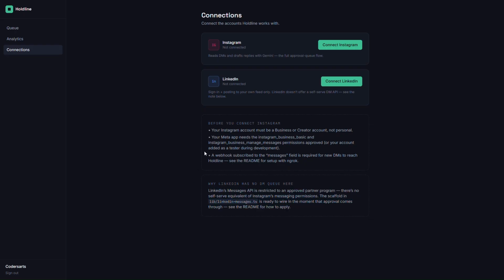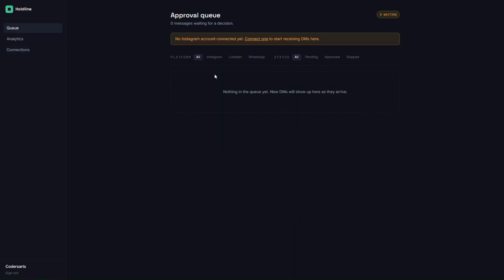I will also show you the whole code base, like how things were actually done, so that you don't get confused when you are directly downloading the code from GitHub. So these are the connector instructions that you have to follow. And after you have done this, you can simply connect your application like Instagram and LinkedIn, and all the messages that you have on that particular platform will come over here. So this was the application that I was talking about.